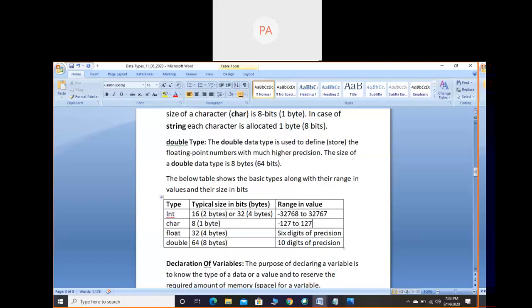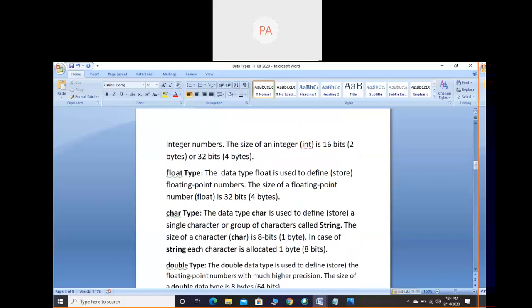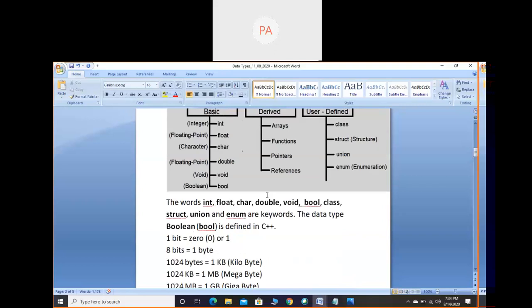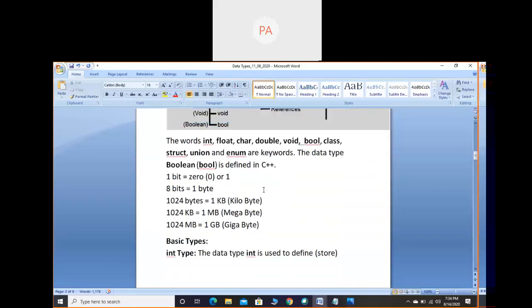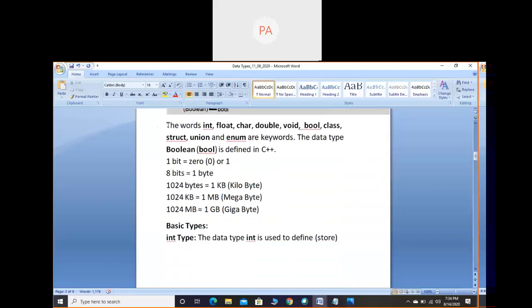Next, for float: 32 bits, 4 bytes, with 6 digits of precision. As I gave the example, after the decimal point, 5. followed by 6 zeros you can consider. This is 6 digits of precision. Similarly, for double, 10 digits of precision. So after the decimal point, 10 places it will allow you to store. That is the range of values. Now you can take down these basic data types. After the classification diagram, write the words int, float, char, double, void, boolean, class, or keywords from the roster.